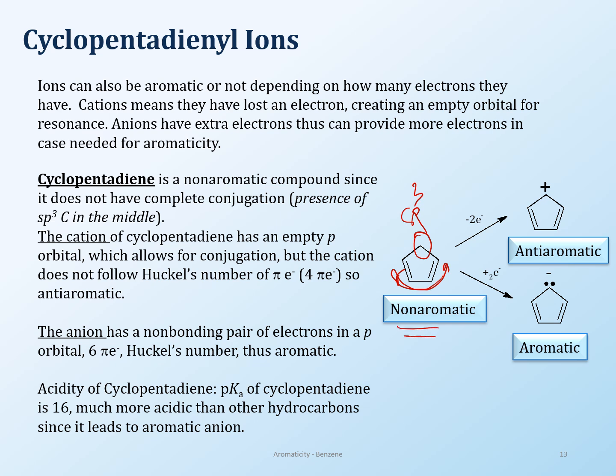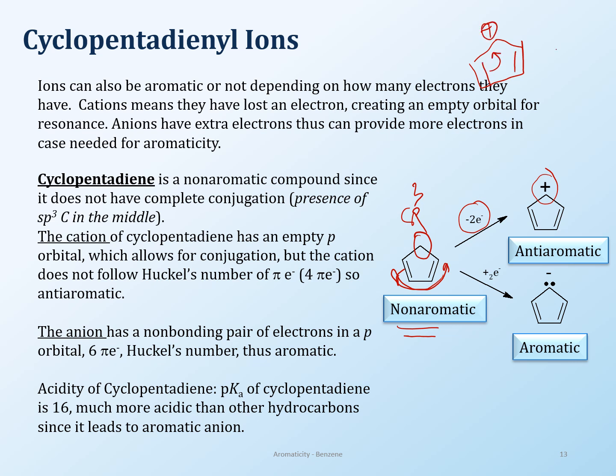Now, if you remove 2 electrons from this system, how do you remove electrons? By doing acid-base reactions. You can either push electrons into a system or remove electrons from a system. Once you remove electrons from the system, you create a carbocation. That cation now can have conjugation. Why can it have conjugation? Because now you can draw resonance structures, right?